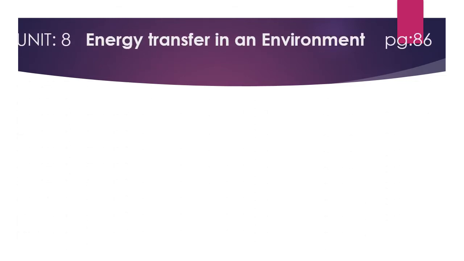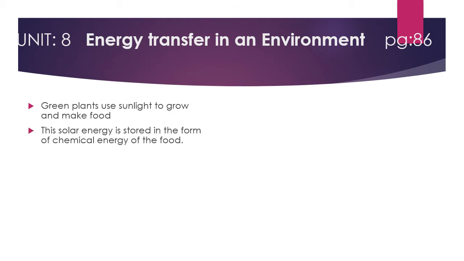We are going to start with energy transfer in an environment, page number 86. Basically, green plants use sunlight to grow and make food. Plants are also known as producers because they are capable of producing their own food through the process of photosynthesis, and sunlight is very important for that. This solar energy is stored in the form of chemical energy in the food.